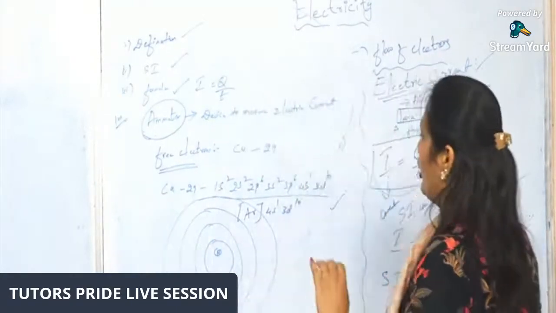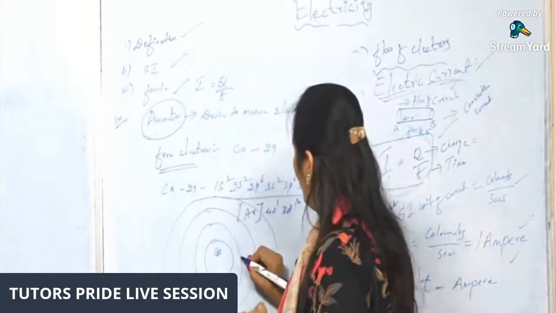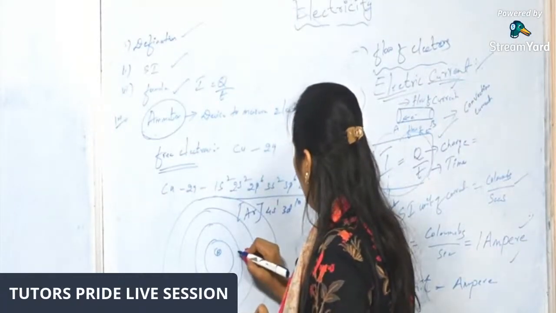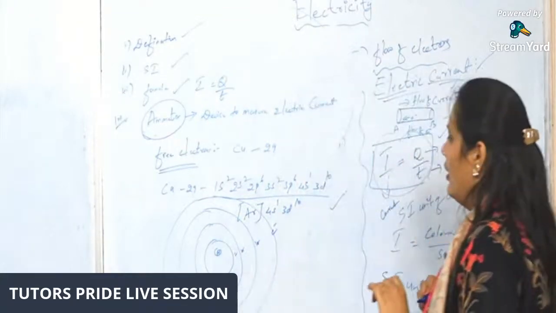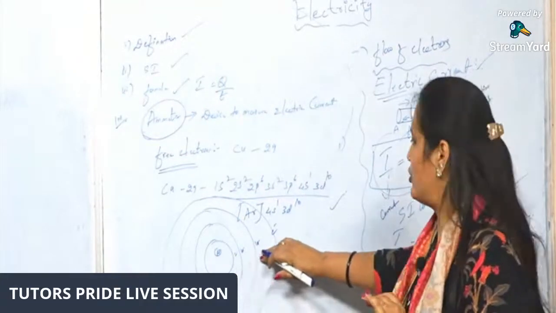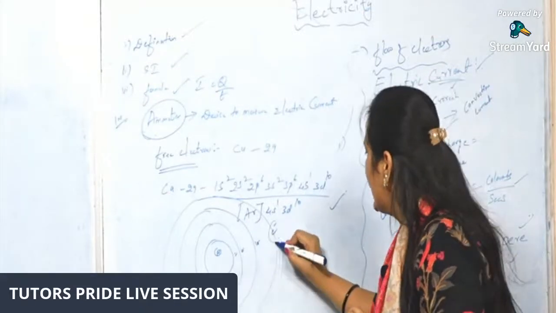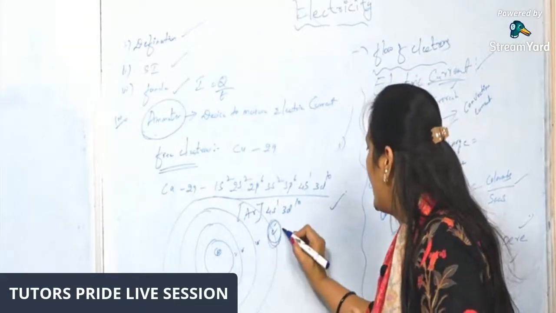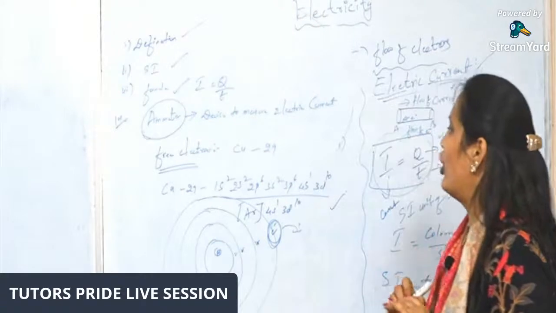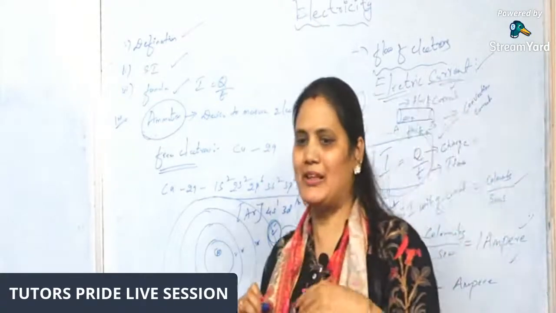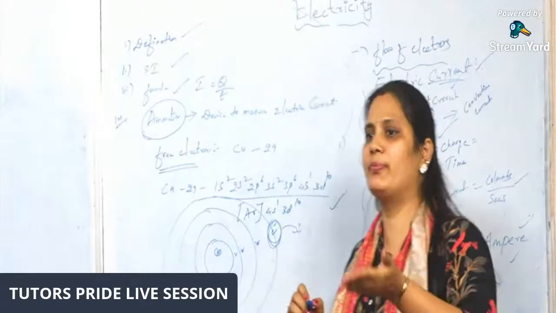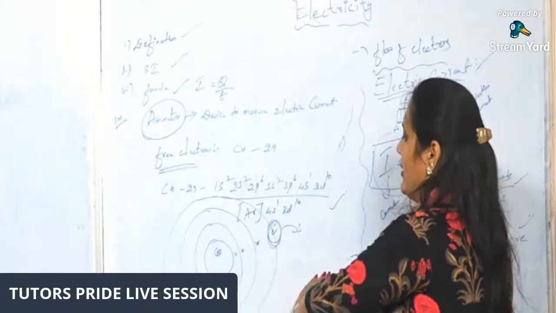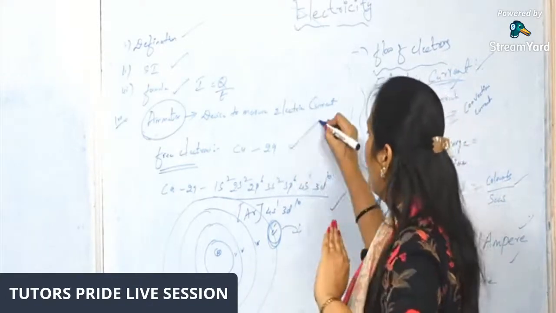This is the nucleus and the atomic orbitals of copper. So here 2, 8, 18, and there is the free electron. Just roughly I'm writing the electrons here: 2, 8, 18. This is the free electron of copper. What is a free electron? It is the electron which is easily available to jump from one atom to another atom. Those electrons are called free electrons.